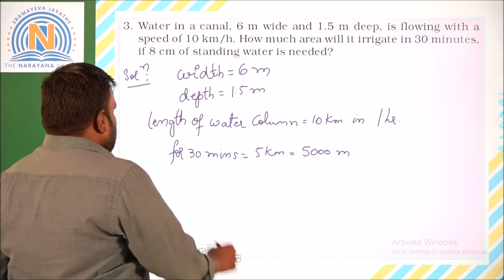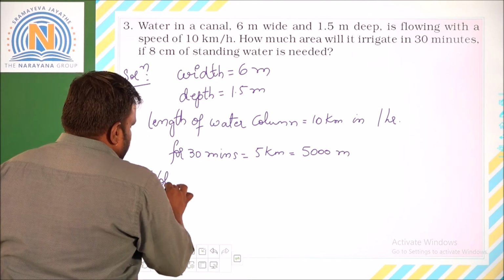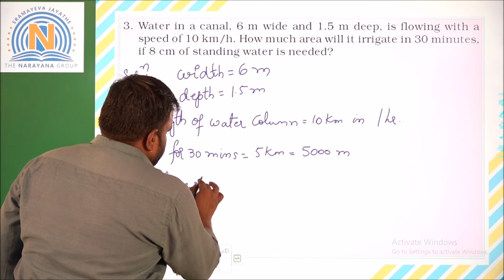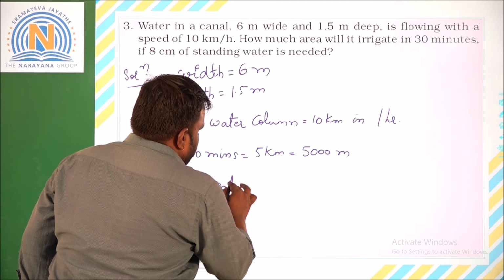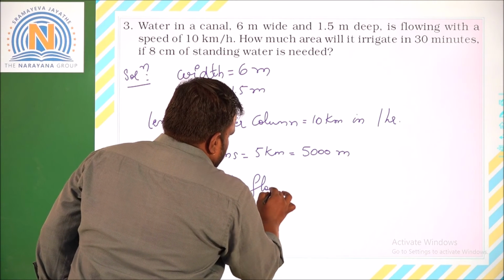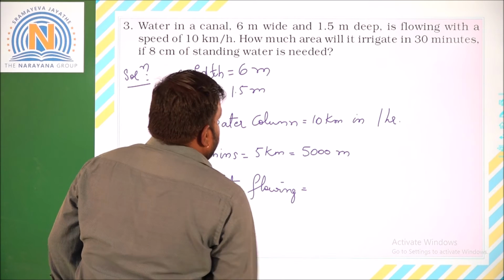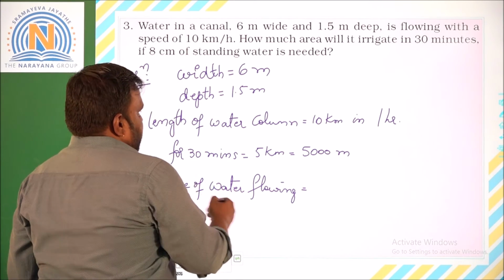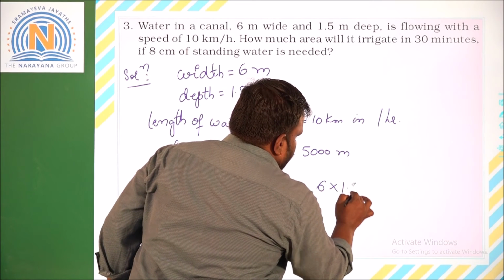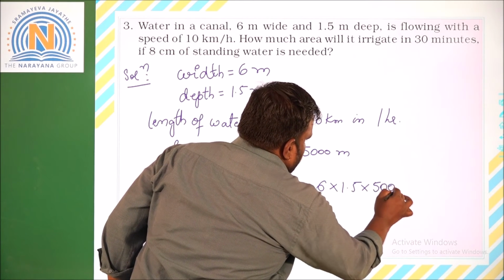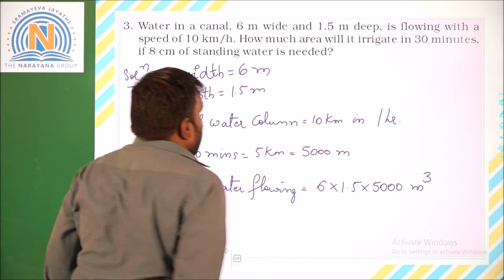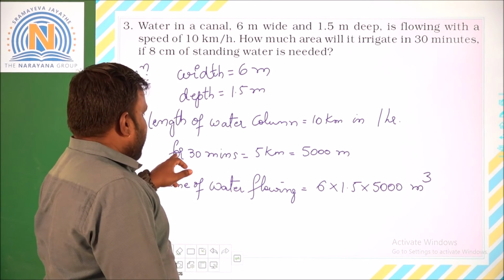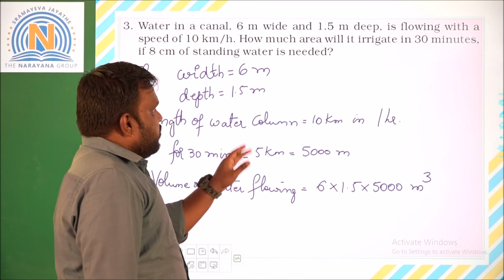Next one is the volume of the water flowing. Volume of the water flowing is nothing but the multiplication of width, depth and length. So that will be 6 into 1.5 into 5000 cubic meters. Now, how much area will it irrigate in 30 minutes? Since we have converted hours into minutes, it is 30 minutes.